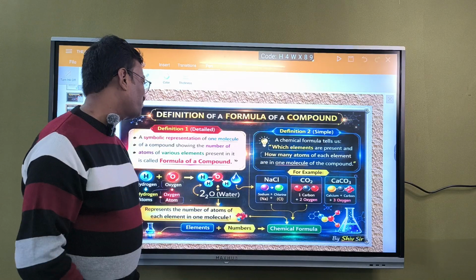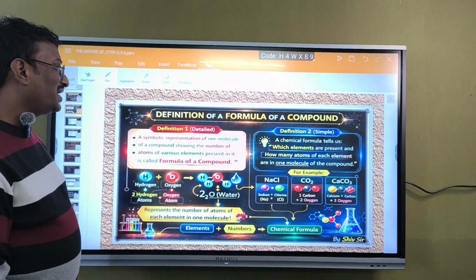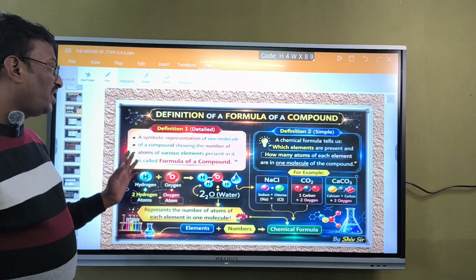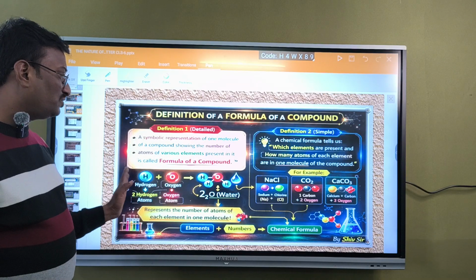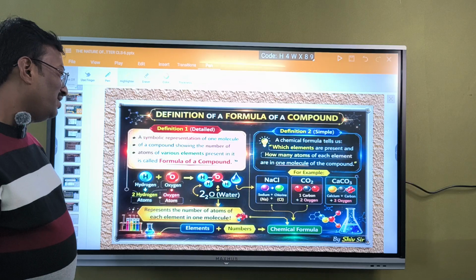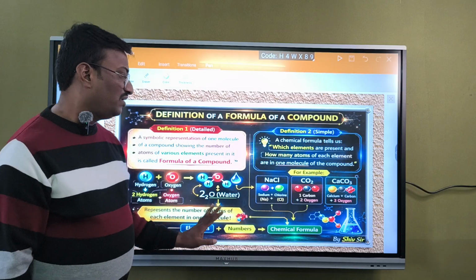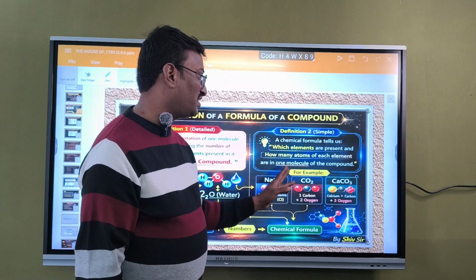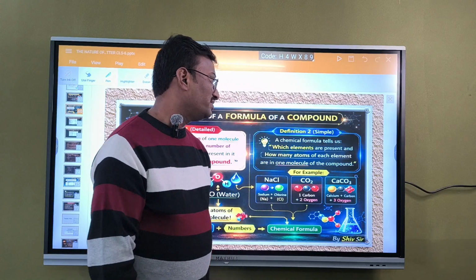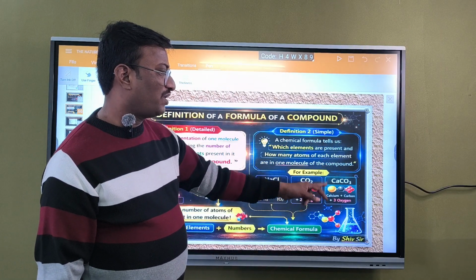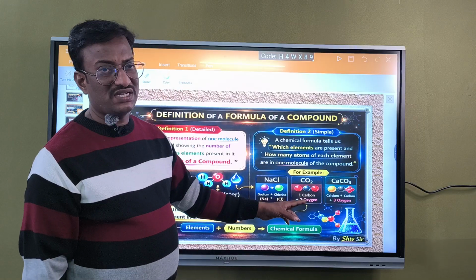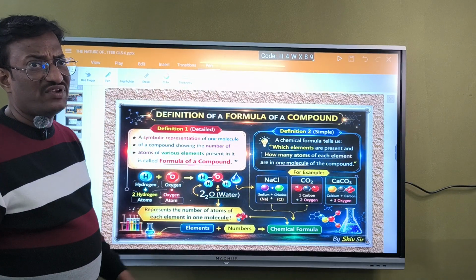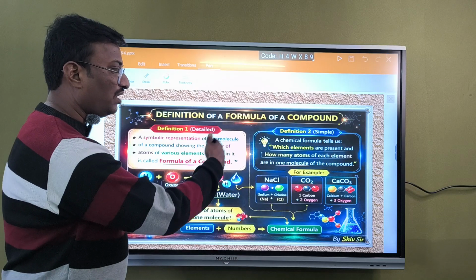Next thing, children, definition of compound. We have studied that a symbolic representation of one molecule of a compound shows the number of atoms of the various elements present in the formula of a compound. We already discussed that. Hydrogen and oxygen combine together to form water, and the formula represents the number of atoms of each element in one molecule. This is also the same definition. They have given NaCl, carbon dioxide and CaCO3. CaCO3 consists of one calcium atom, one carbon atom and three oxygen atoms. Carbon dioxide consists of one carbon atom and two oxygen atoms. In NaCl we have one sodium atom and one chlorine atom. These are all compounds.